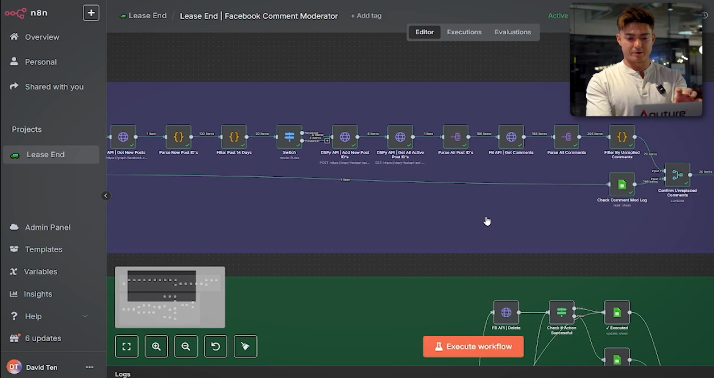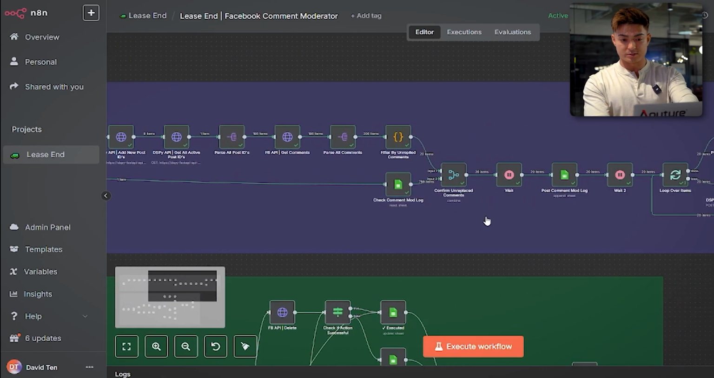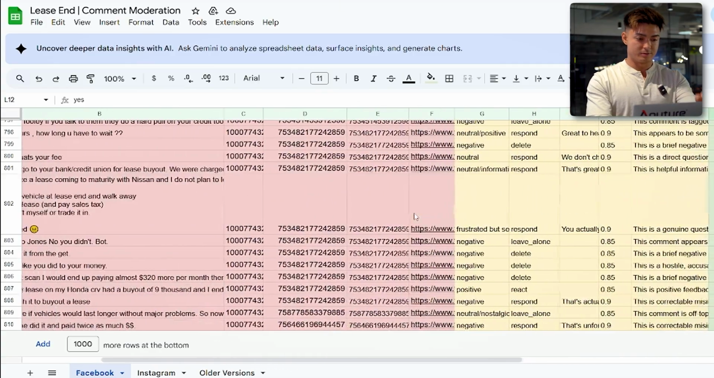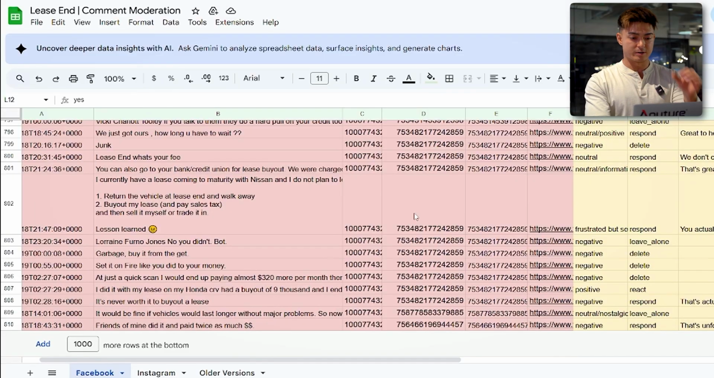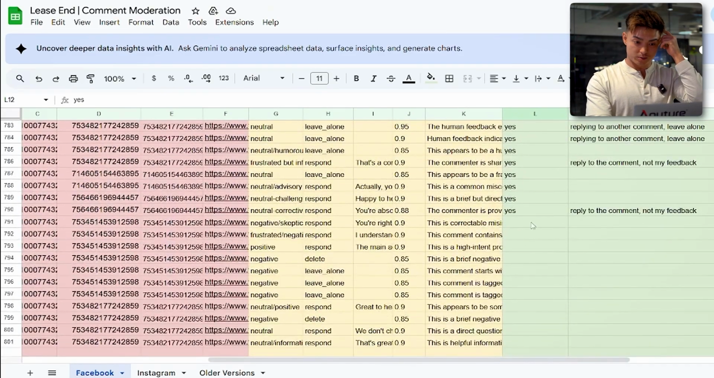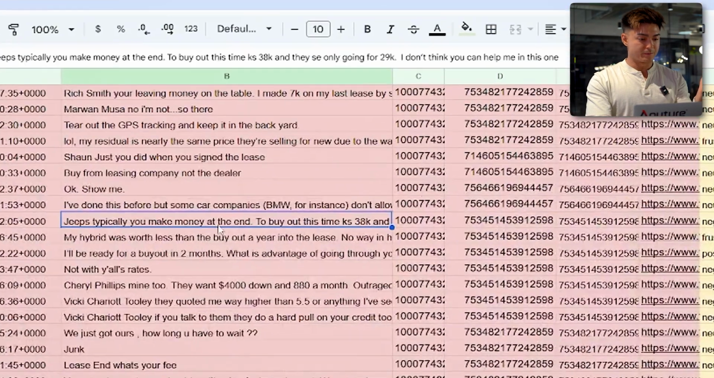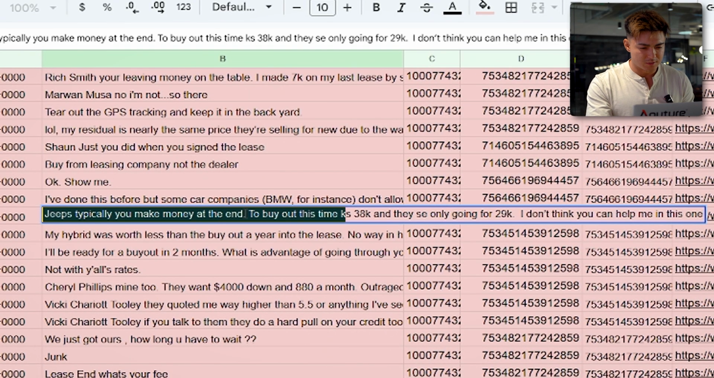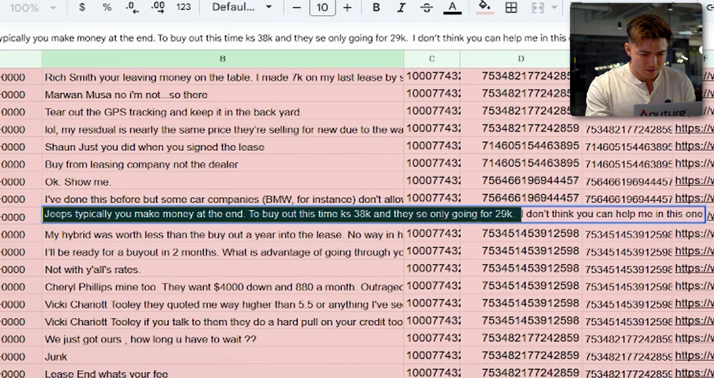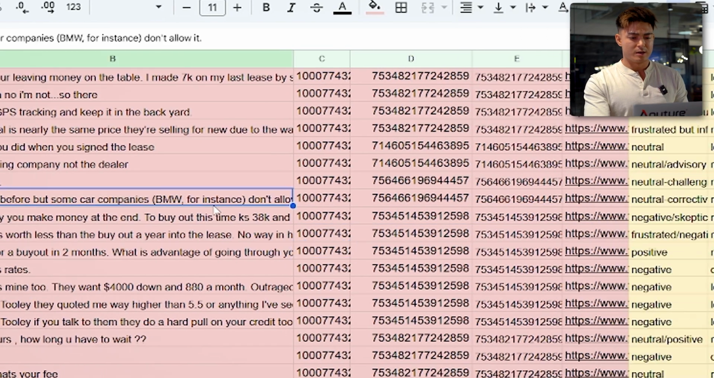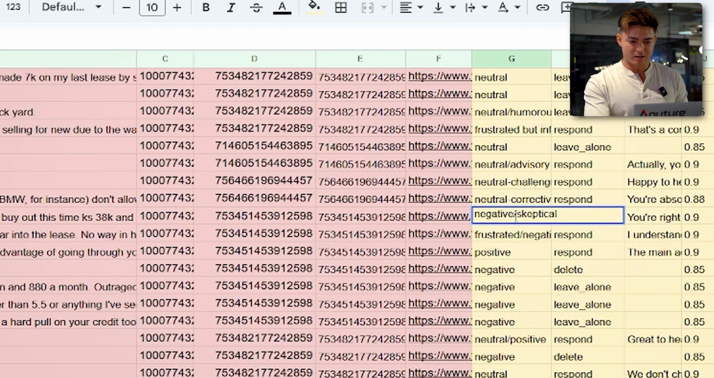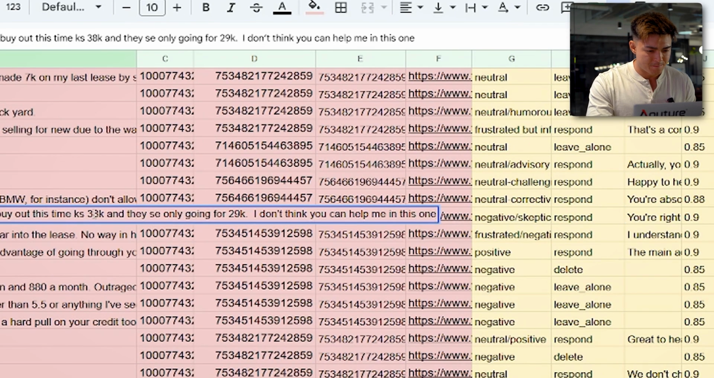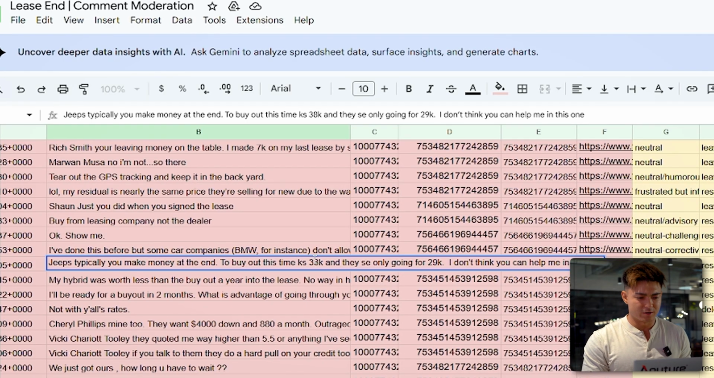Sorry, this workflow here, but I already processed all this, and this is what put in the yellow section and the red section. So now I'll just do one comment real quick, like this one, right? Jeeps typically, you make money at the end to buy out this time, it's 30K, and they only sell for 29K. I don't think you can help me in this one, right? So it's clearly a negative and skeptical comment that's saying that they probably have negative equity in their lease.